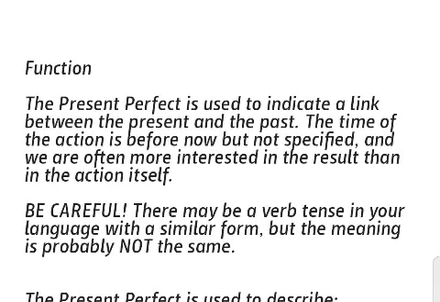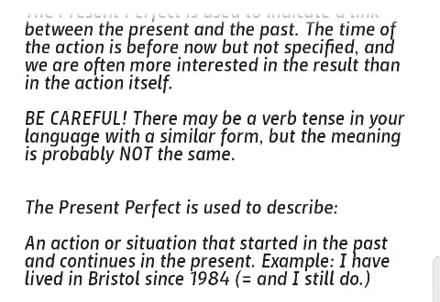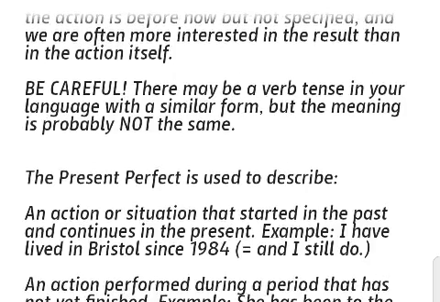Function. The present perfect is used to indicate a link between the present and the past. The time of the action is before now, but not specified, and we are often more interested in the result than in the action itself. Be careful. There may be a verb tense in your language with a similar form, but the meaning is probably not the same.